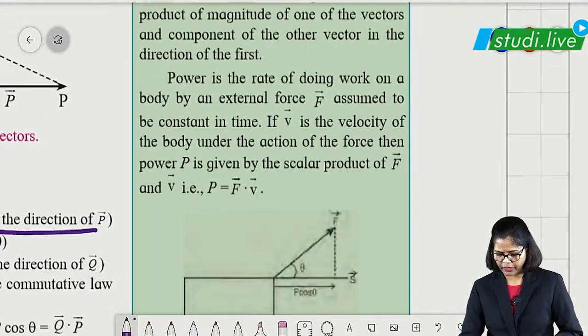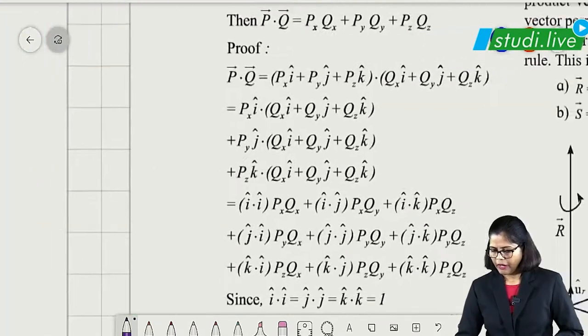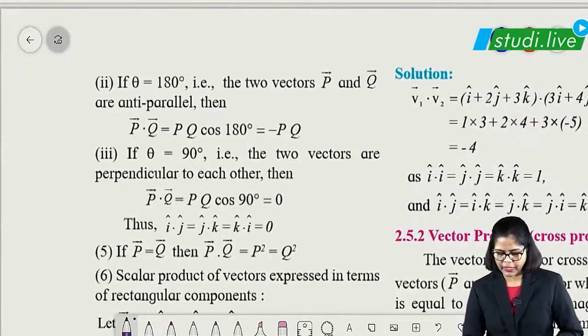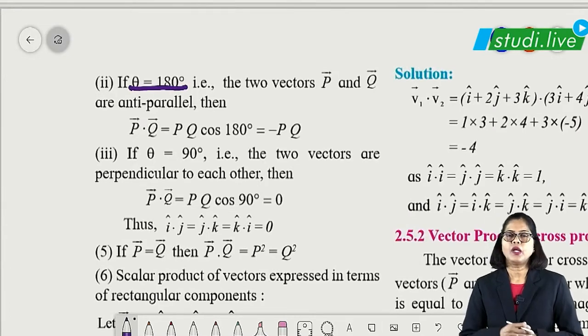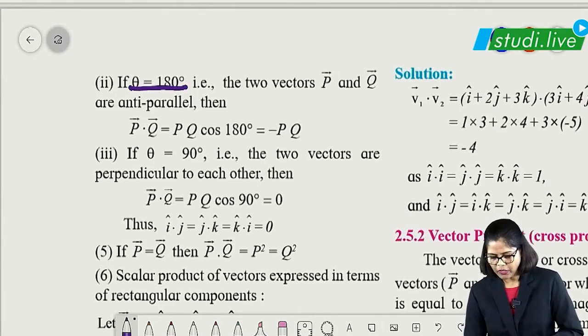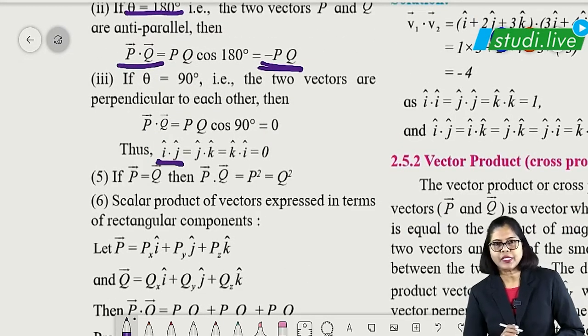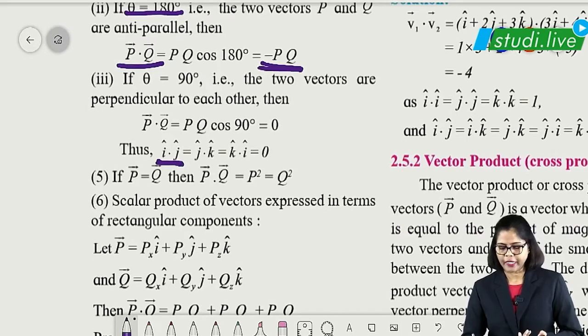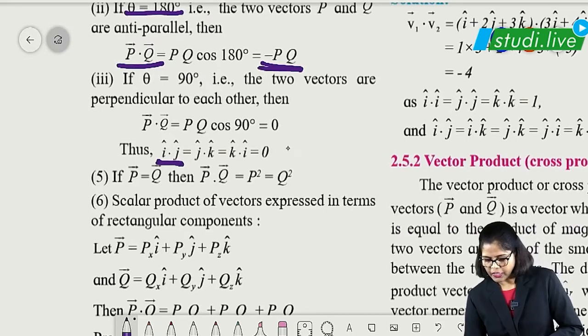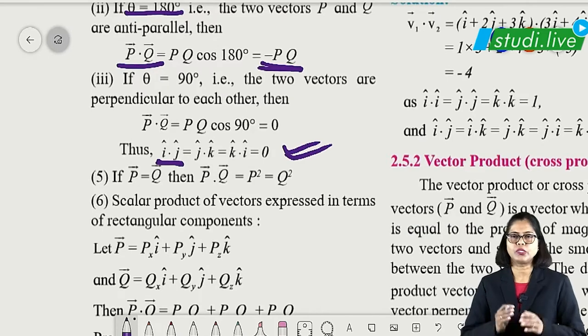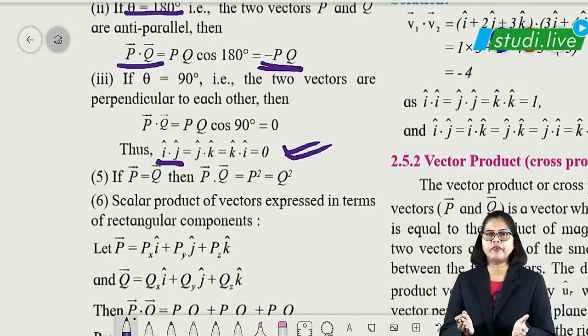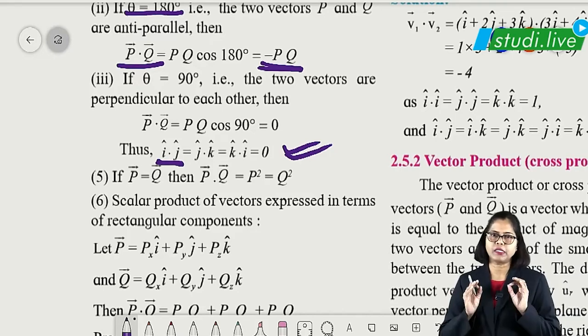That is the next point. Then the next point is, suppose theta is 180, cos 180 is minus 1. So P dot Q you are getting minus PQ. And here if different unit vectors are multiplied, I and J, that means the angle is 90, so you are going to get 0. So the dot product of same unit vectors is 1, and the dot product of different unit vectors is 0.